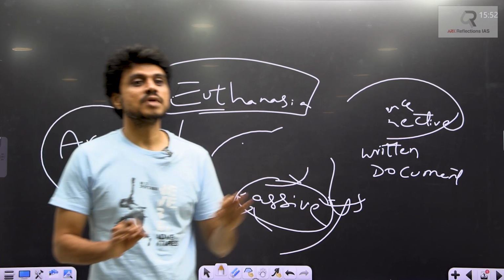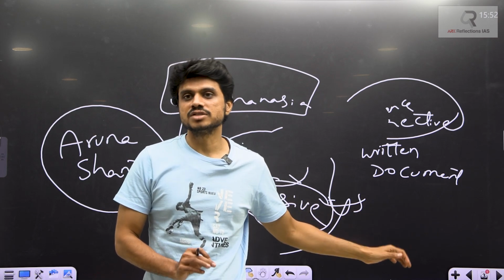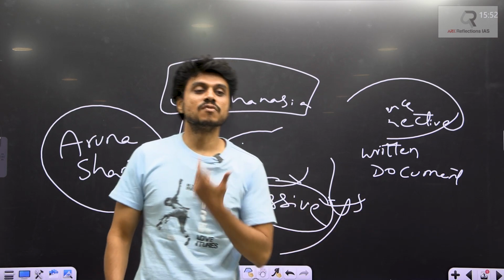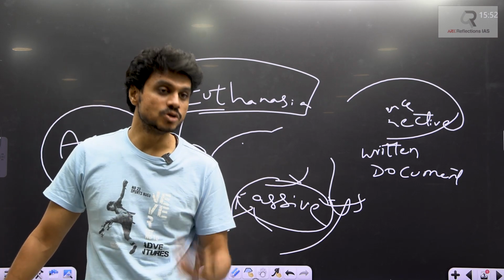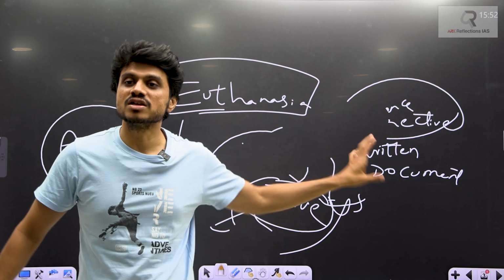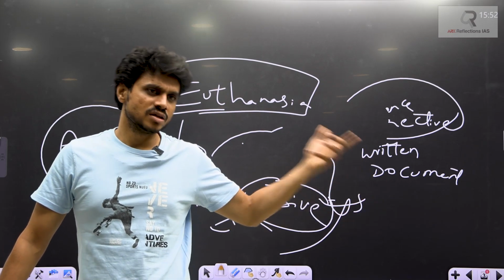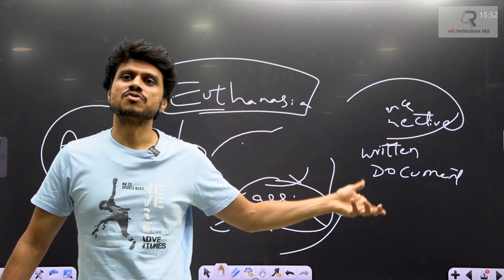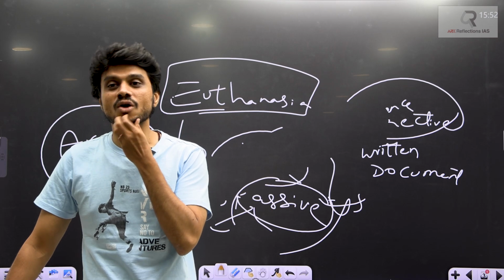Very, very important concept, and this has the potential to be asked in the GS2 governance section as well as in your GS4 ethics. Now you have to take a call regarding passive euthanasia. What will you do? First, you will search for the advance directive. What might the person be thinking? What was the person going through? Then, if there is no advance directive, the medical board will take advice and then you will take a call. So it is not an easy decision.